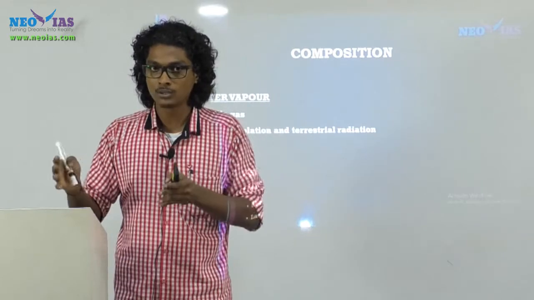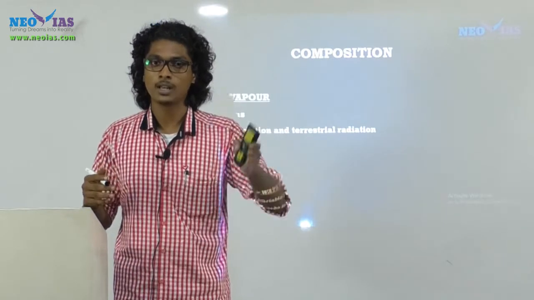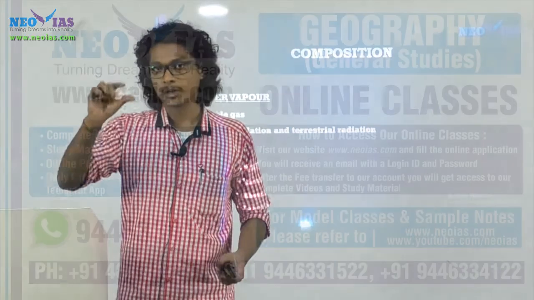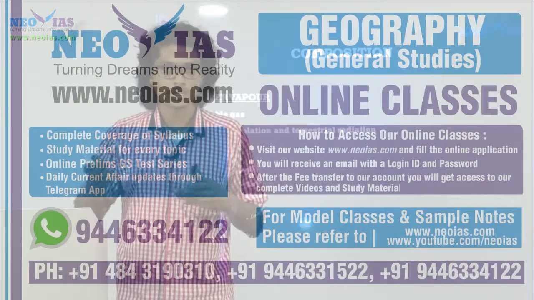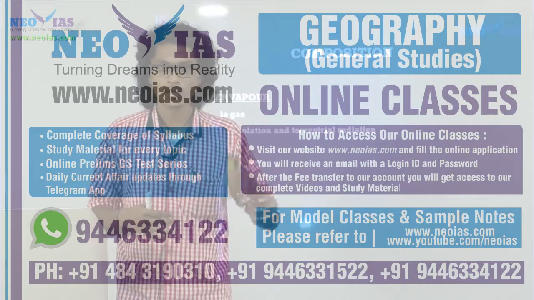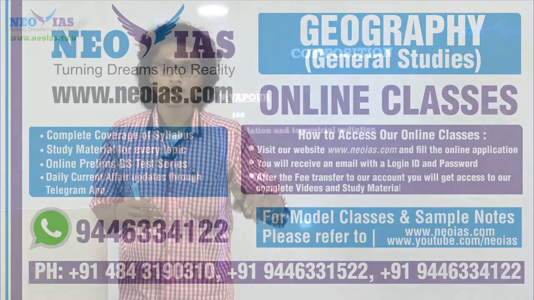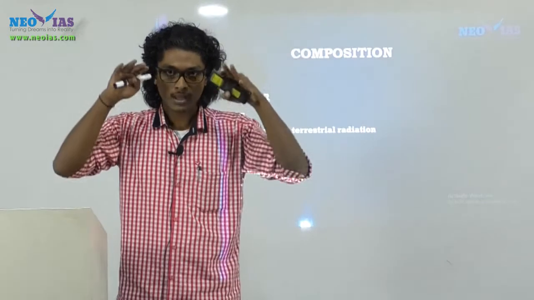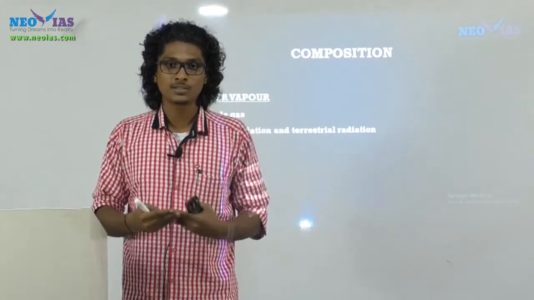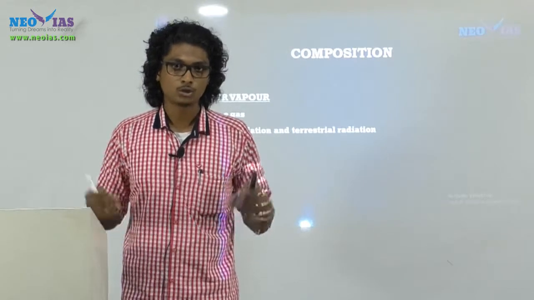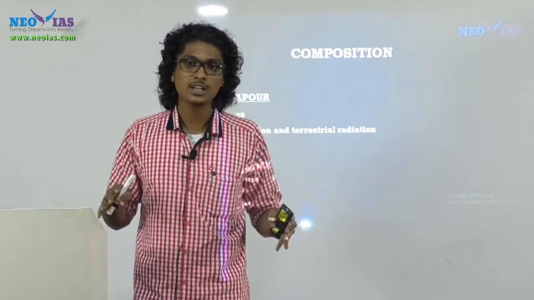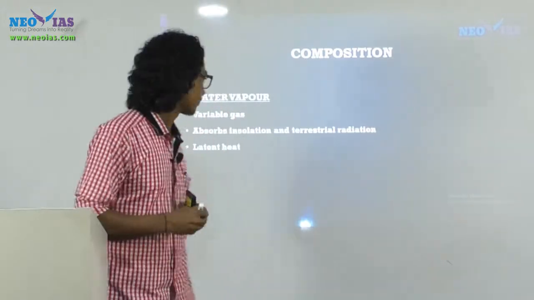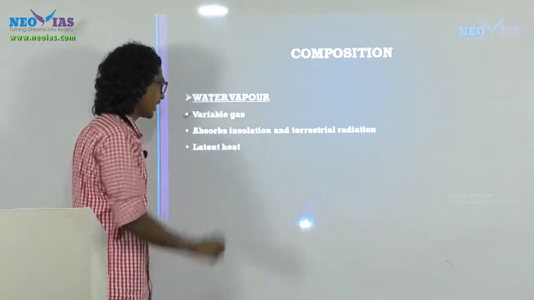Okay, in that case also the percentage of the water vapor will decrease. Now the density of the water vapor compared to the air particles is higher, so the general tendency of the water vapor will be to get segregated in the bottom layers. So with altitude the percentage of the water vapor will decrease. The majority of the water vapor will be seen in the troposphere, the bottom layer of the atmosphere. So water vapor is a variable gas.